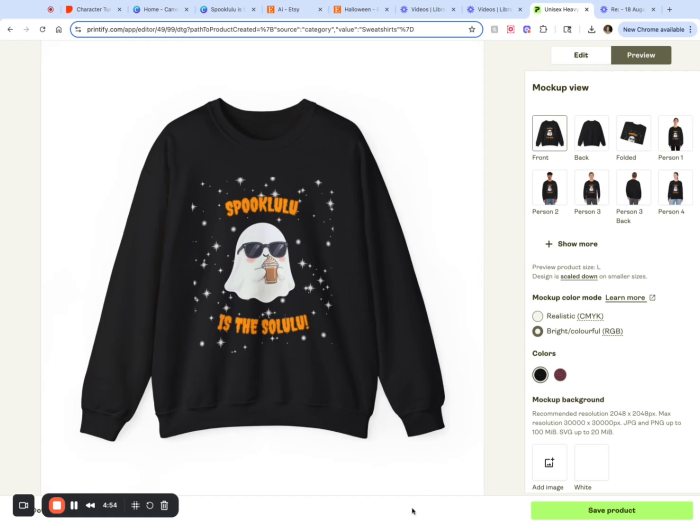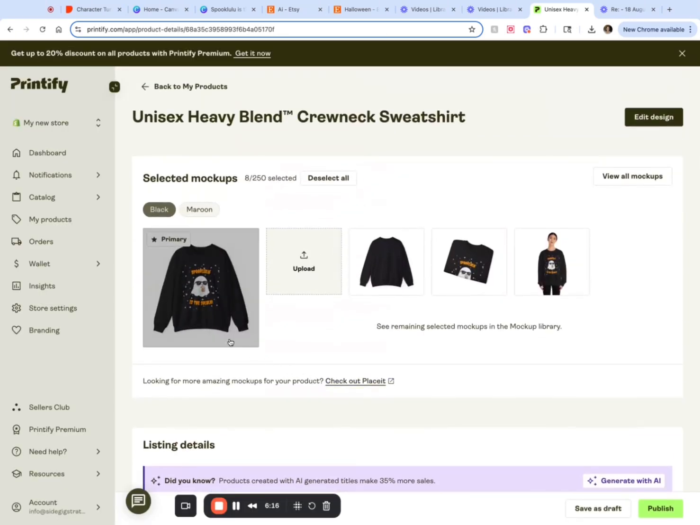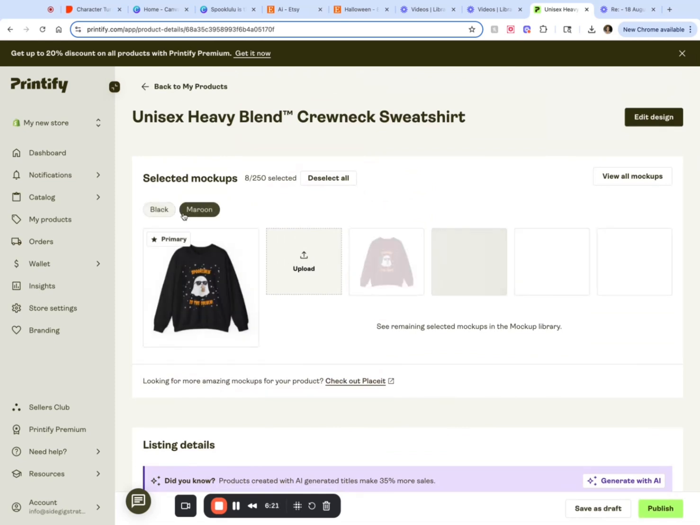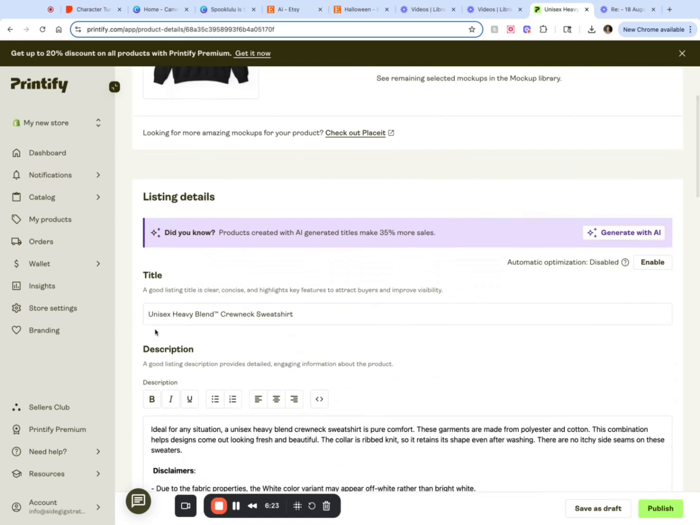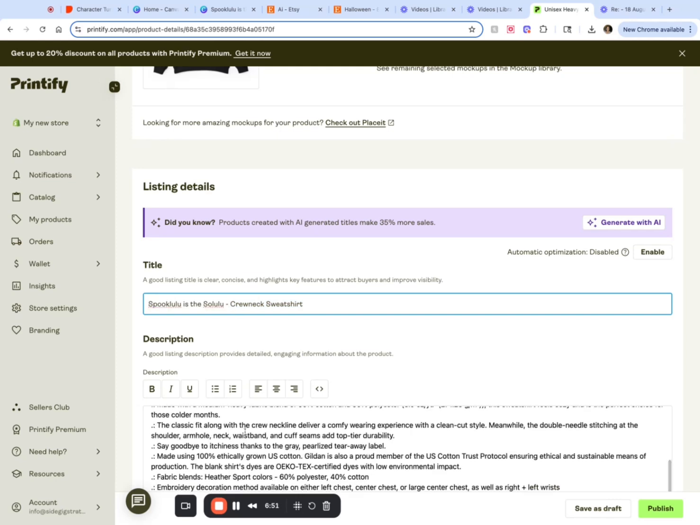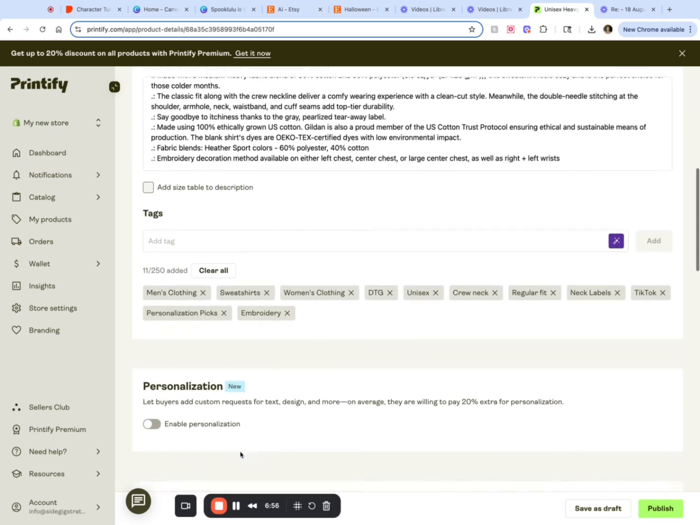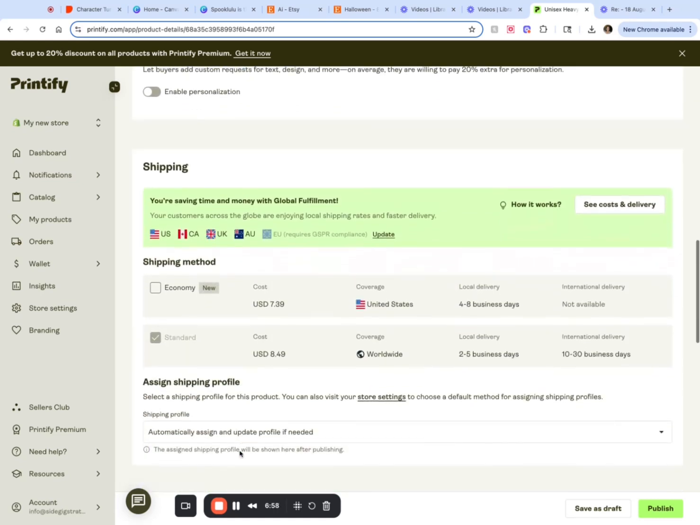Once you have everything that you want, you save the product. And so once you save the product, you have the actual mock-ups in both colors, black and maroon. If you go down, you've got the title. You can just change that out. I'm going to change it to Spooklulu is the Solulu. Of course, you can add something to the description. It already has its tags and all that.